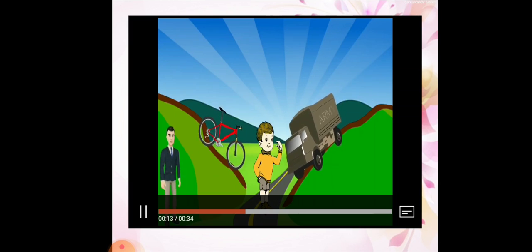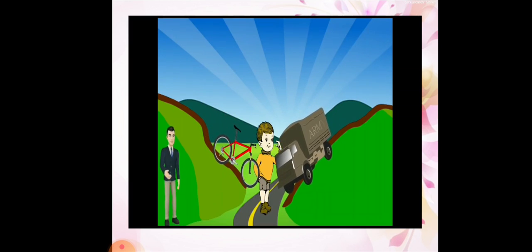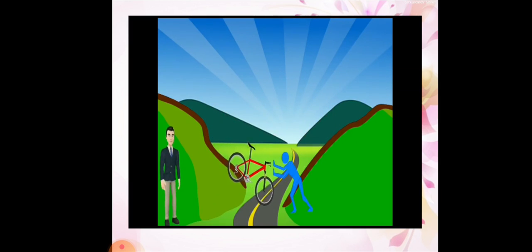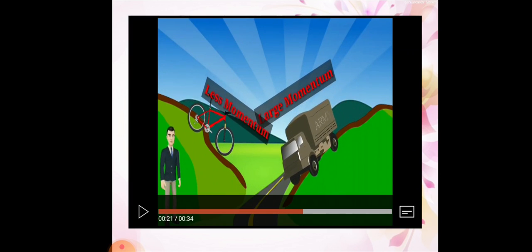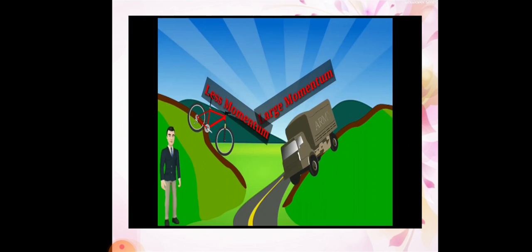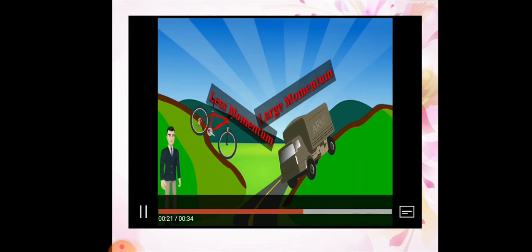Probably the answer is the bicycle. Why? Because the bicycle has less momentum. Less momentum means it has less mass and less speed compared to the truck. The truck has more mass and is coming with very high speed. So the boy can't stop the truck compared to the bicycle. Okay, students?